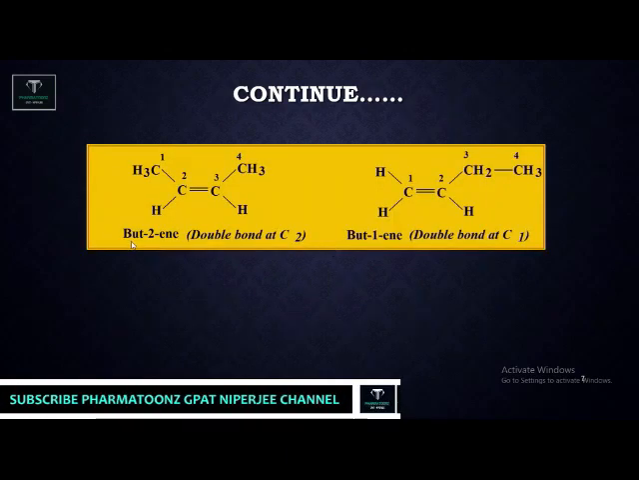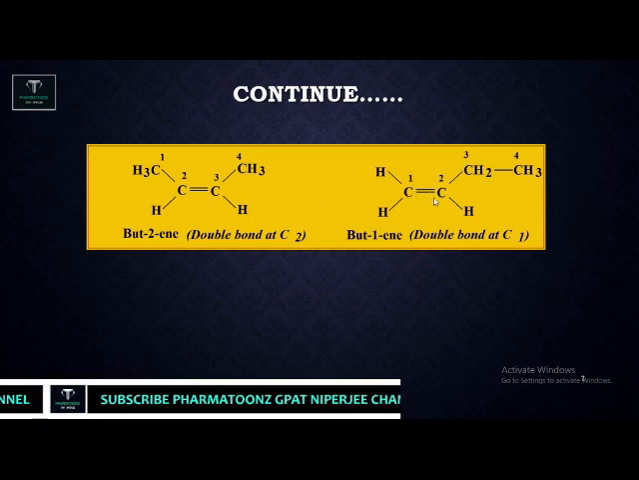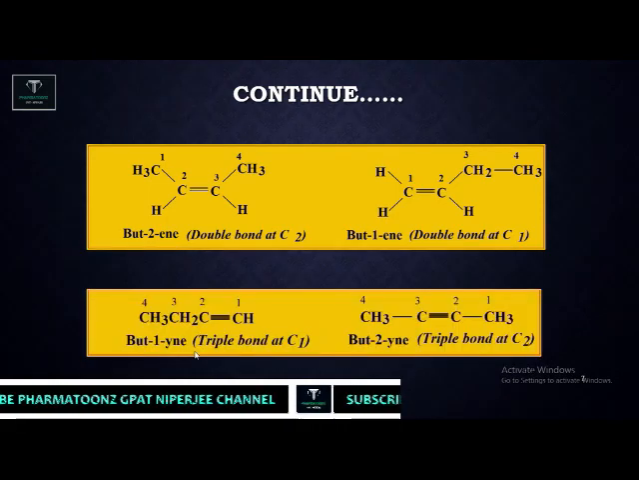Some more examples: but-2-ene and but-1-ene, where the position of the double bond differs. In this structure the double bond starts at carbon number 2, in this structure it starts at carbon number 1, hence they are called but-1-ene and but-2-ene. In the same way, triple bond and double bond are both considered functional groups. Here the triple bond starts at carbon number 1, hence it is called but-1-yne. Here the triple bond starts at carbon number 2, hence it is called but-2-yne.